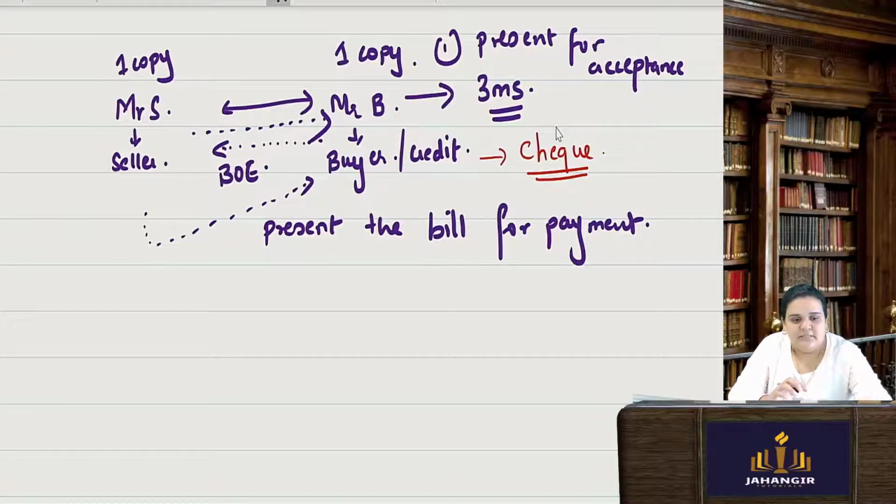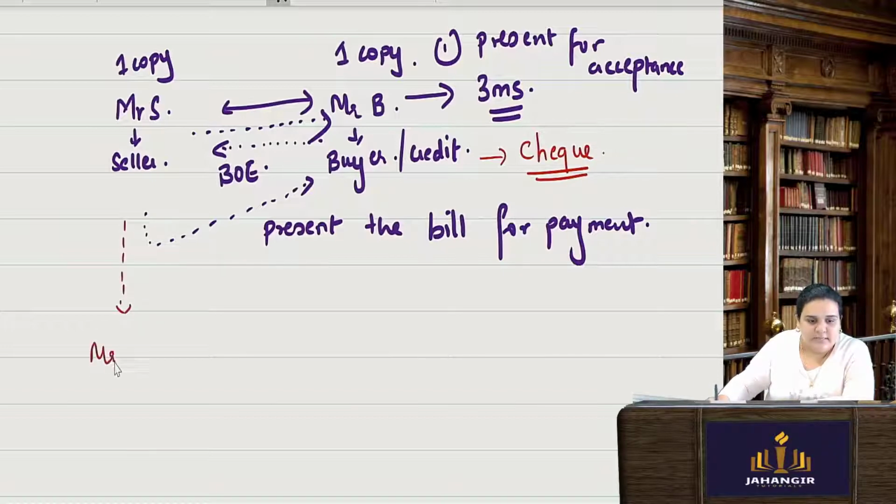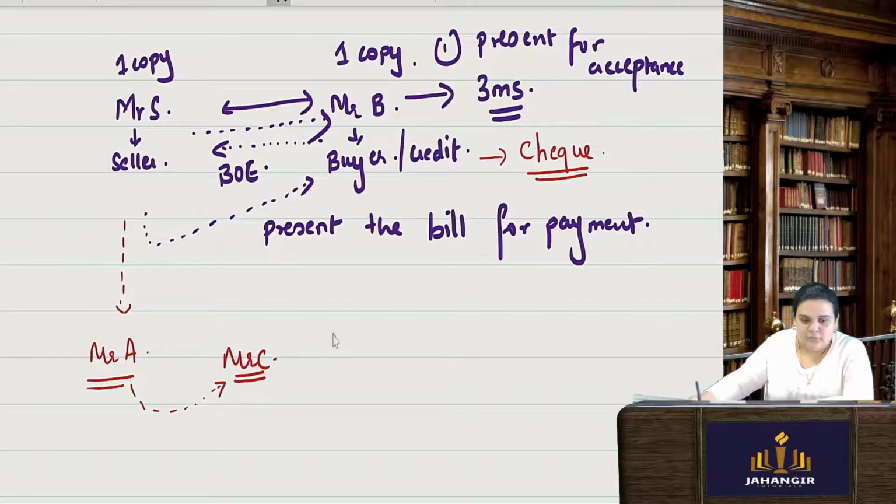Now suppose the same thing. Mr. S had endorsed this bill to Mr. A, then Mr. A had endorsed it to Mr. C. So basically now C had to go and present the bill for payment, and B will make a check and give it. Say B made a check for C and gave it to C. He did not write any name.